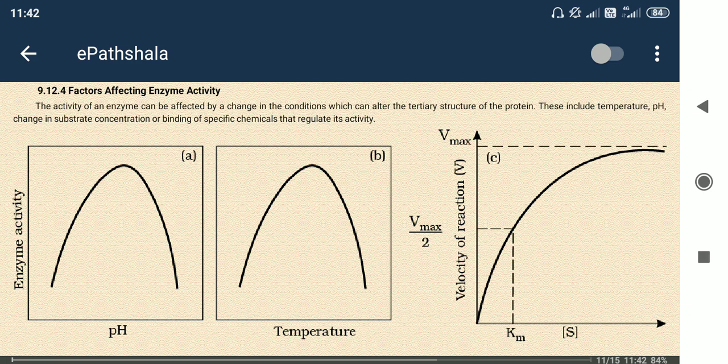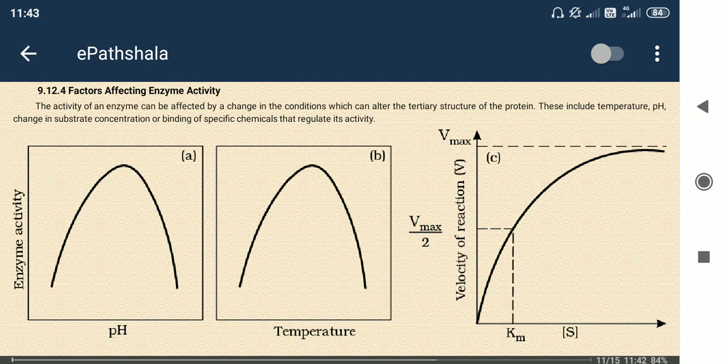So these are the factors affecting enzyme activity. Enzyme is a protein structure. We know a peptide bond, CONH, is present inside the enzyme structure. There is an optimum pH: when we increase the pH, enzyme activity also increases, but only up to a limit.